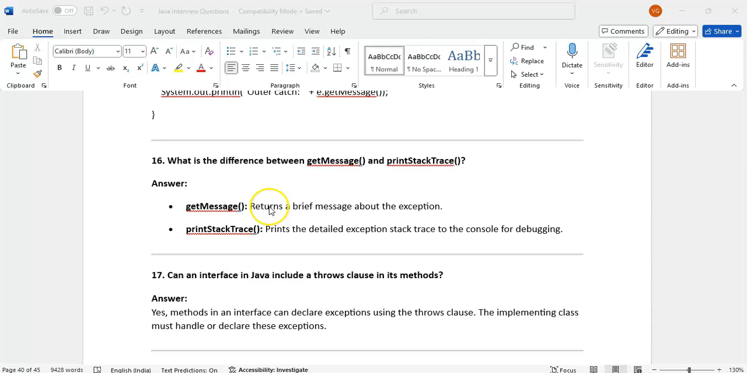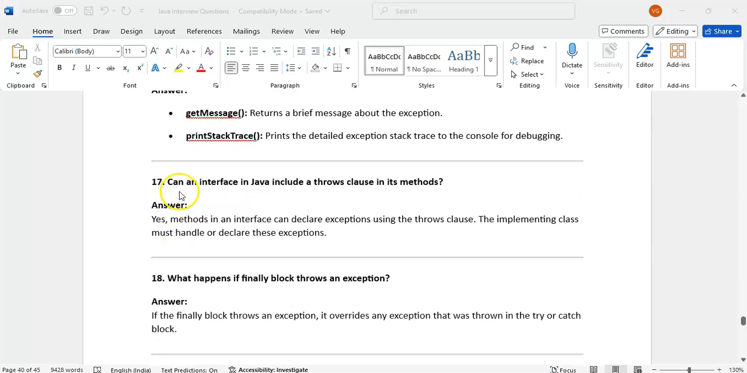What is the difference between getMessage and printStackTrace? getMessage returns a brief message about the exception, but printStackTrace prints the detailed stack trace to the console for debugging. Suppose an ArithmeticException: getMessage will print only the message, but printStackTrace will print the message, the line where the exception occurred, and the stack trace, who called this and how the propagation happened. Those are all details printStackTrace will print.